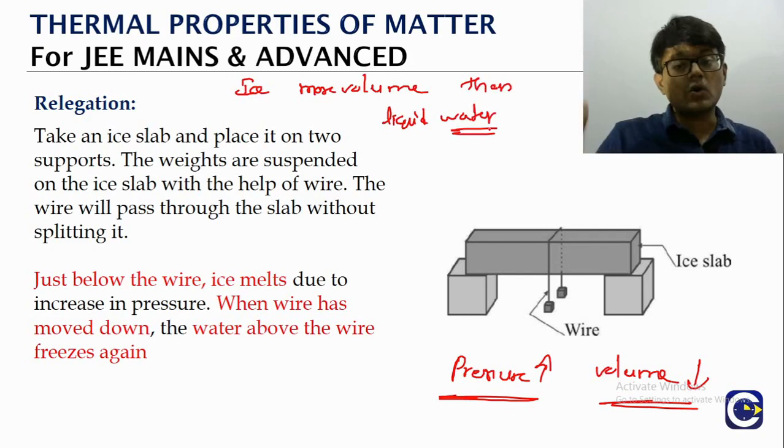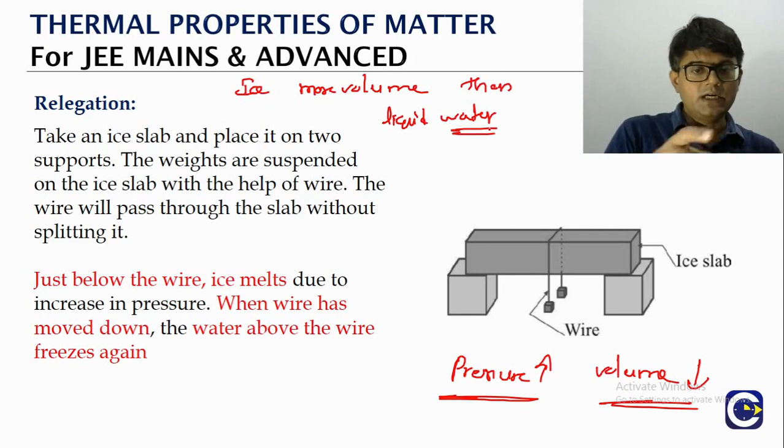Ice will occupy more volume than the liquid water, and that is because, as you will study in chemistry, the solid structure of ice is an open cage structure. That is the reason why we have a lot of gaps, and hence the volume occupied will be more.